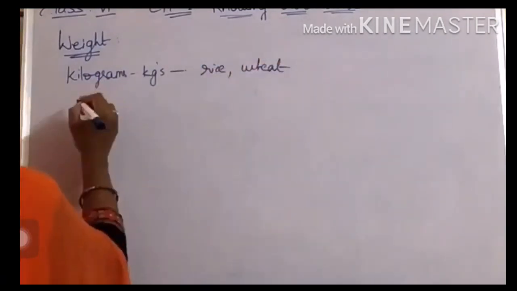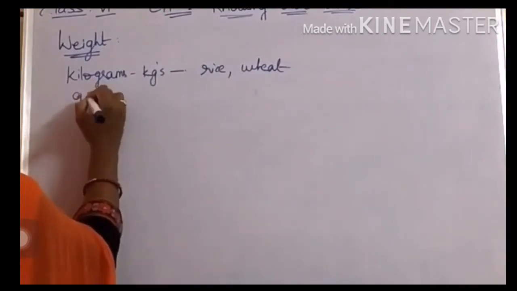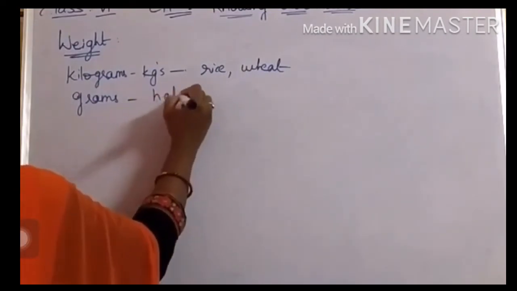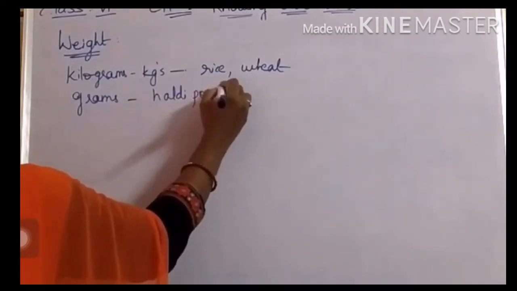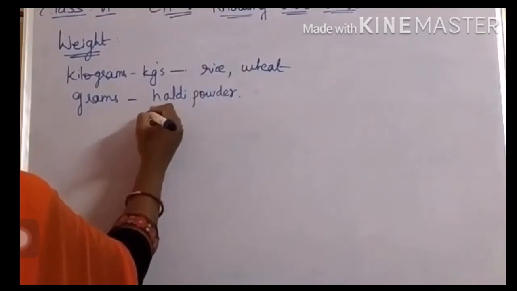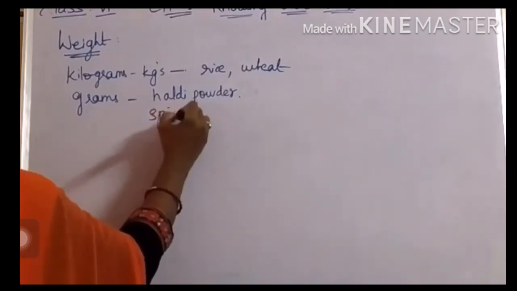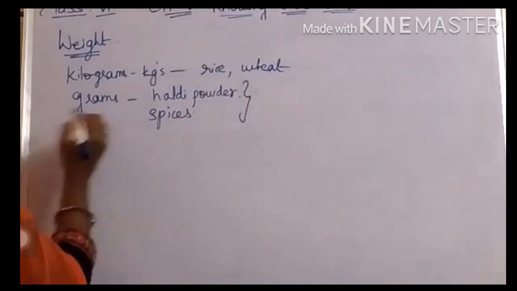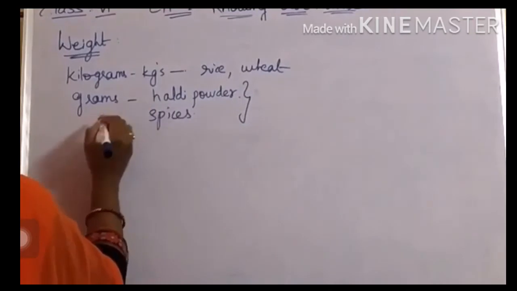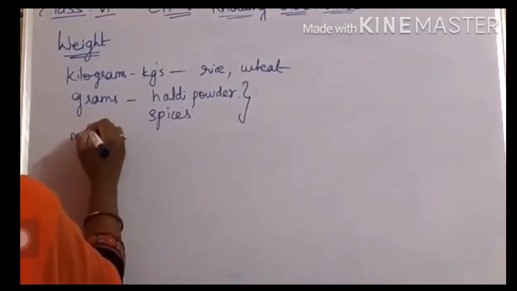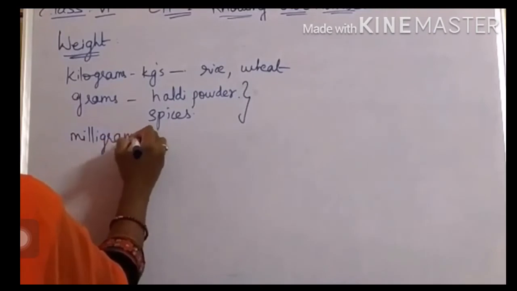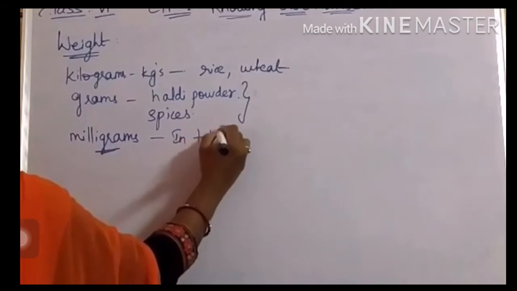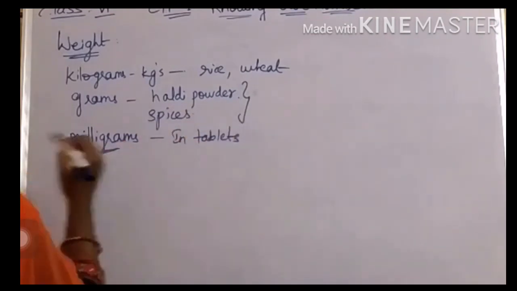Isn't it? Coming to next, grams. Where will you use grams? Grams, like suppose to buy haldi powder or some spices, okay? Here we do not need large quantities. This type we will use grams, okay? We will be getting in grams. And where to use milligrams? Weight. Here if you see tablets, the weight of tablets, you will be using milligrams.